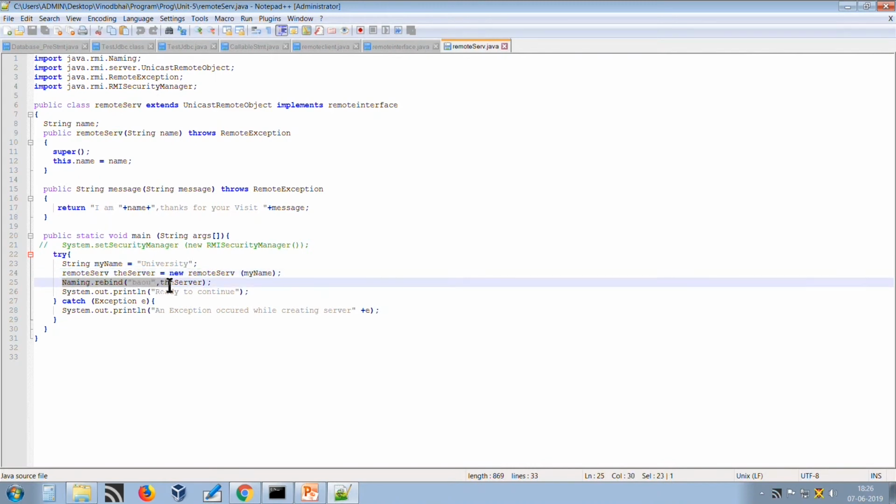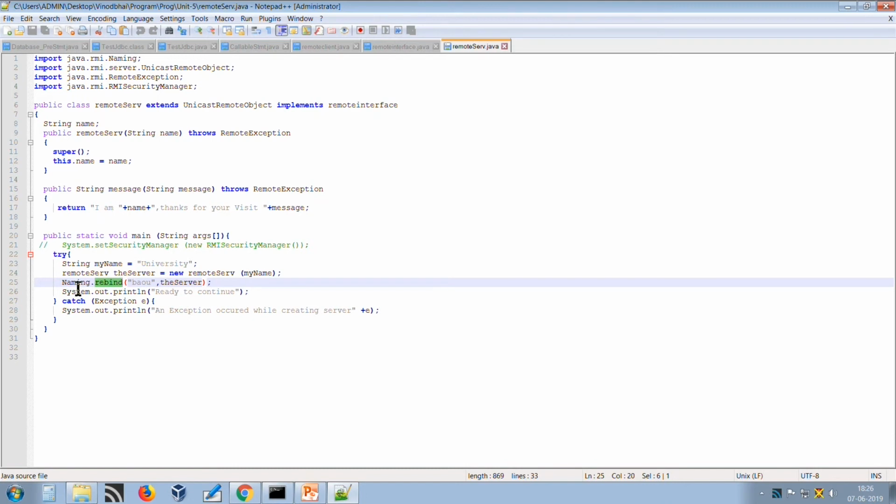The most important part of this program is this. As I told you, once a remote method is there, the remote service provider has to register its object with the RMI registry. So this rebind method will do the same thing.